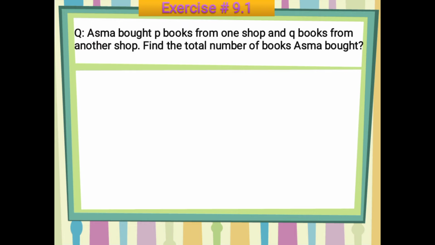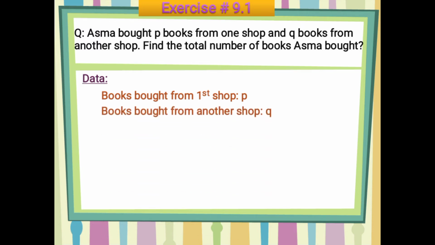But before starting, we will make the data. First you will write books bought from the first shop. The number of books bought from one shop is P, and the books bought from another shop are Q. Then you have to find the total number of books Asma bought.